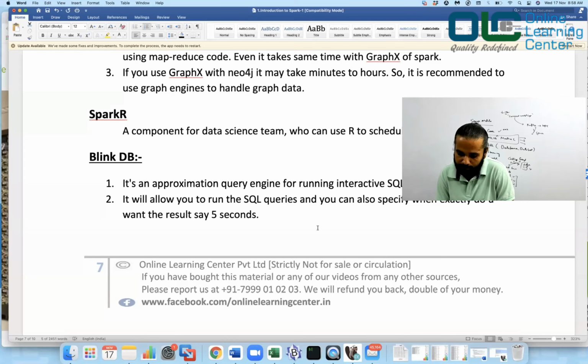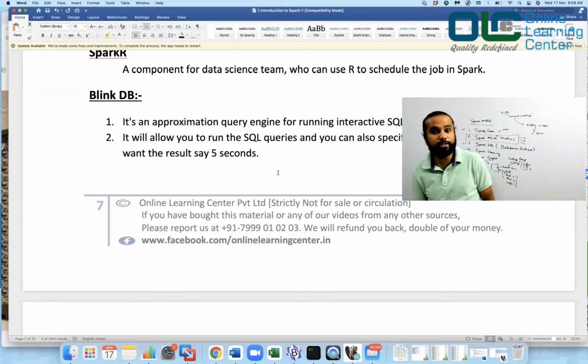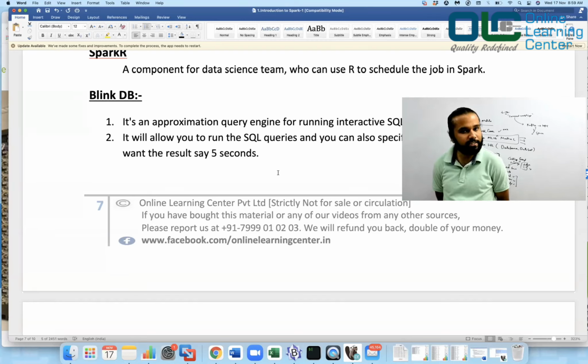SparkR is basically a way of writing your Spark job using R, and the data science team basically uses it. We will not be using it. We will be just sticking to Scala, and we will be just doing DataFrames and all, right? But if there are people who are very good experts in R, then Spark says, hey, I can help you with that. To do that, you use SparkR, and then you write all your queries in R, and we will get it processed in our Spark framework altogether.